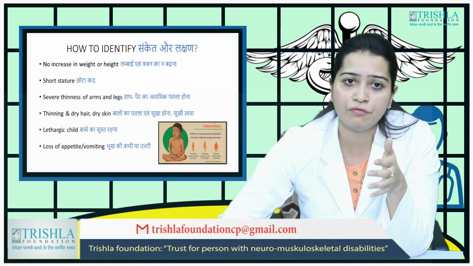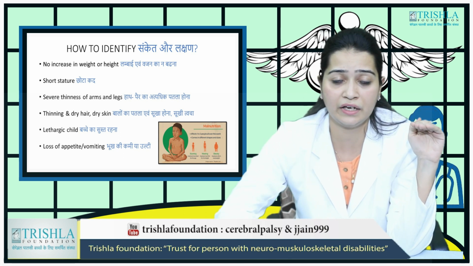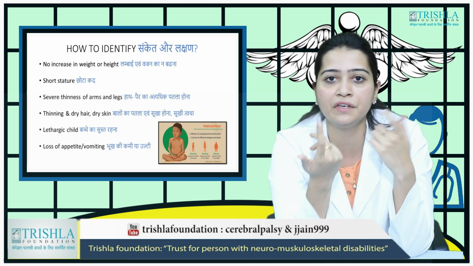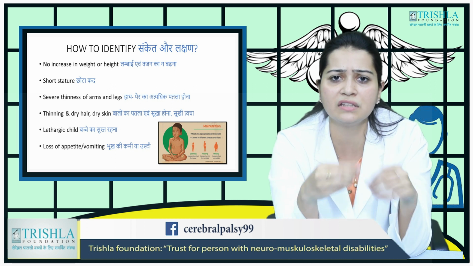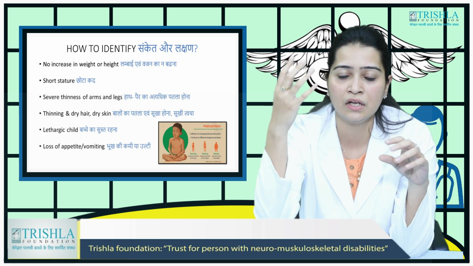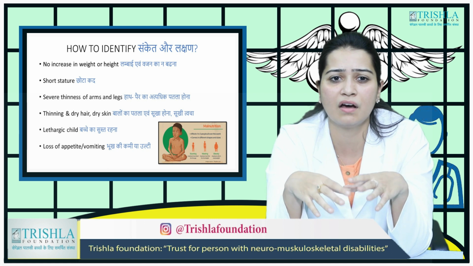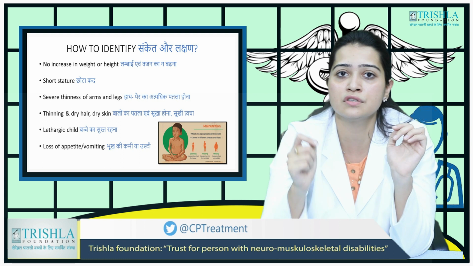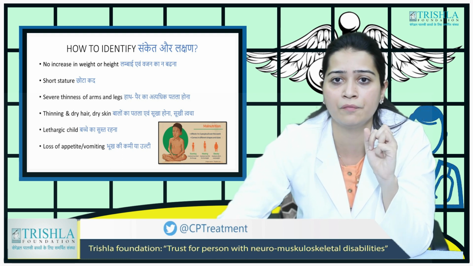So how to identify it? No increase in height or weight. His height and weight are very small for age. At 5 years he is very small, still looking like a 1-year-old child. Very thin. The arms and legs are very thinned out. The hair starts to fall off. The skin is very dry. The child becomes very lethargic. He is not responding very well. His appetite has decreased. He is having continuous vomiting. That is when you suspect that your child is having failure to thrive.